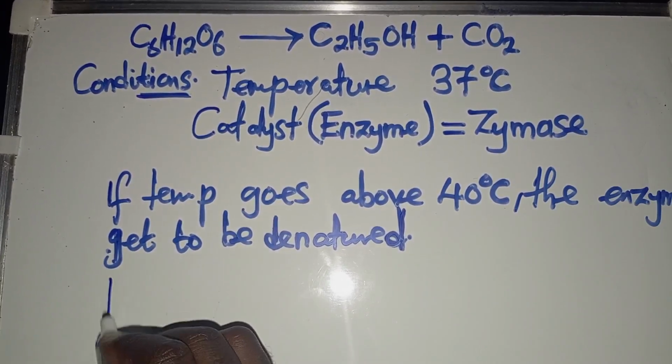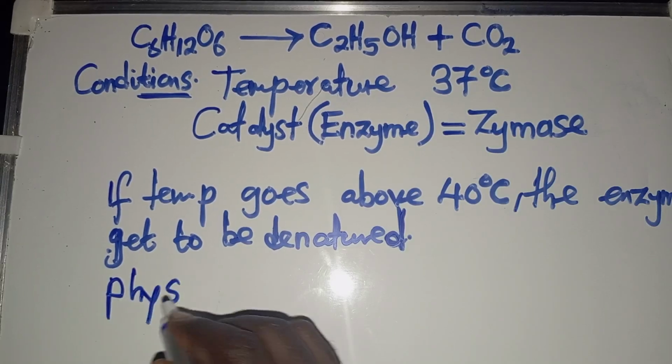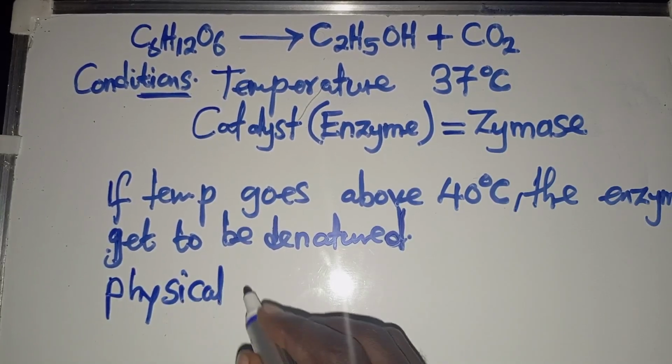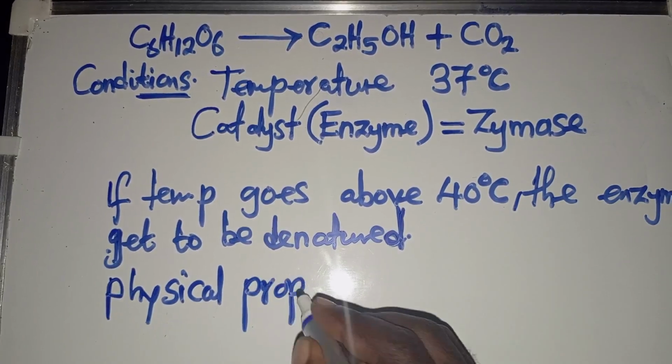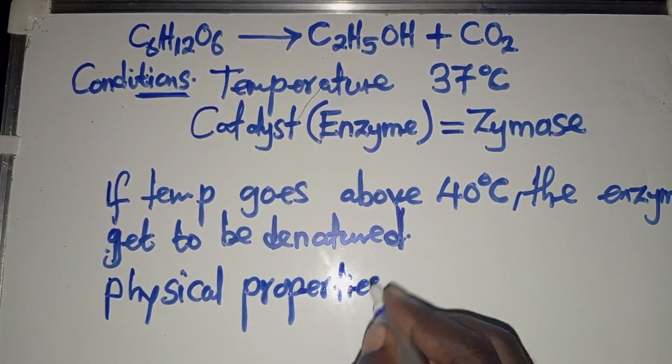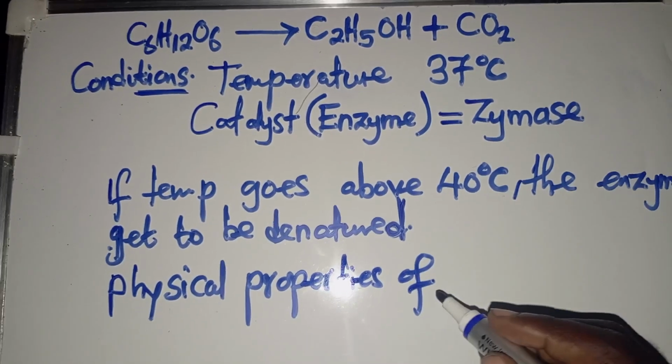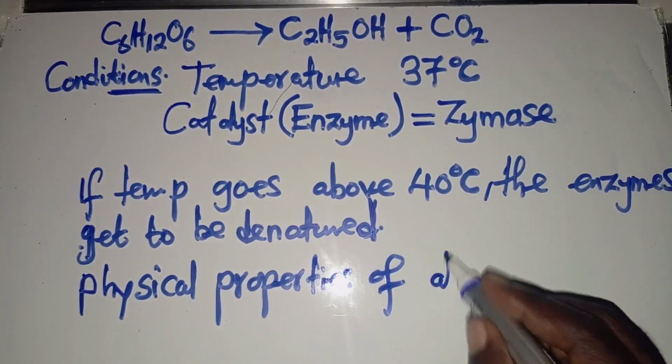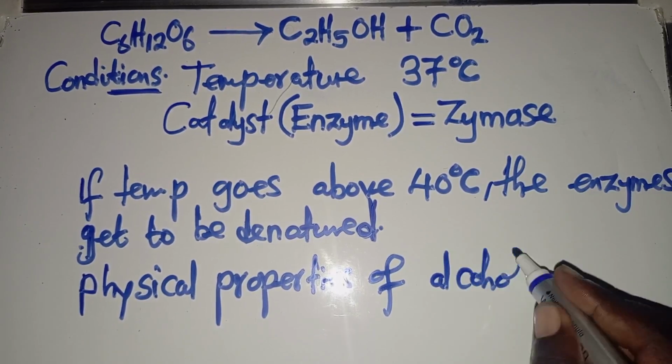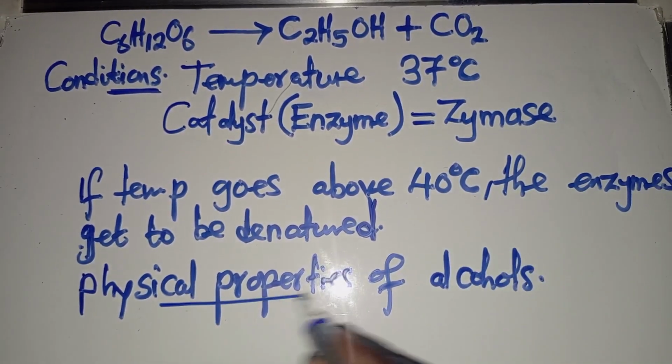And I've said that we look at physical properties of alcohols, because this is the topic that we are looking at. What are some of the physical properties that we need to understand?